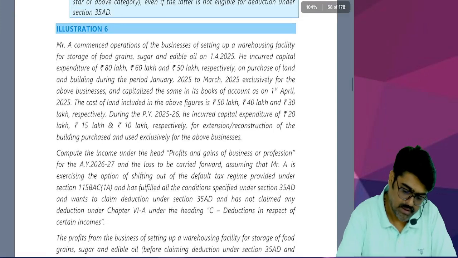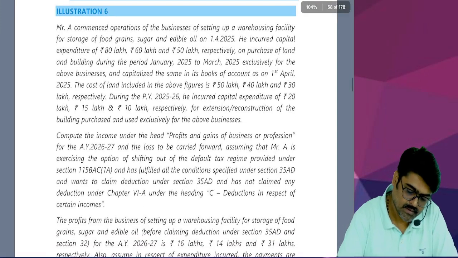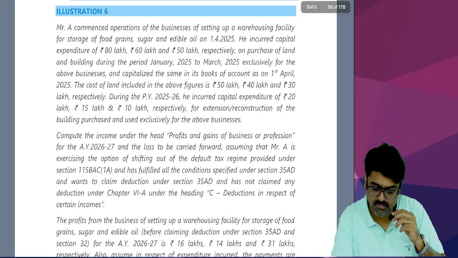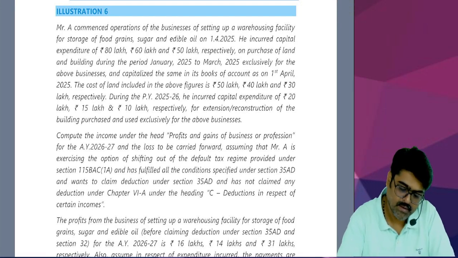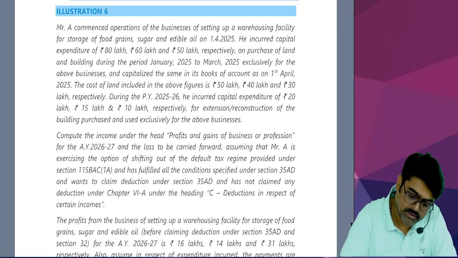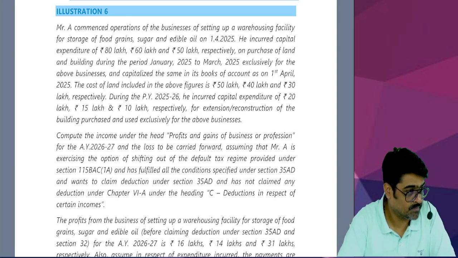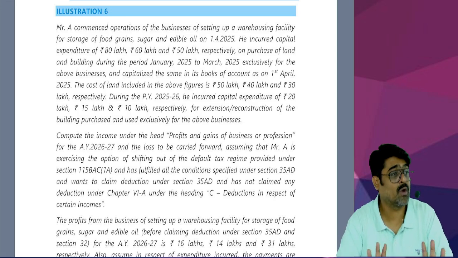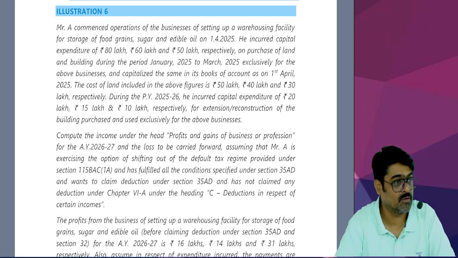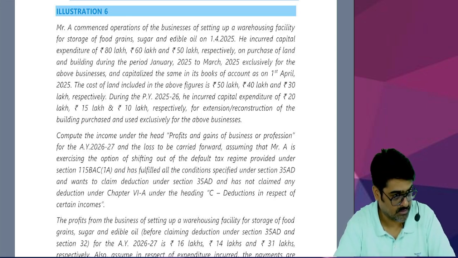See, illustration number 6. Mr. A commenced operations of business of setting up a warehousing facility for storage of, see, you are doing warehousing business, but you are not doing a single warehousing business, you are doing 3 warehousing businesses.